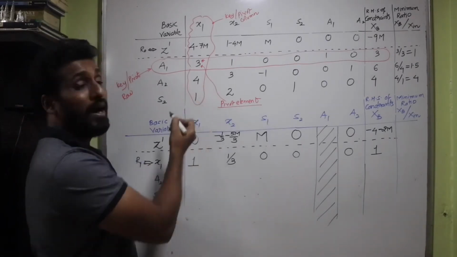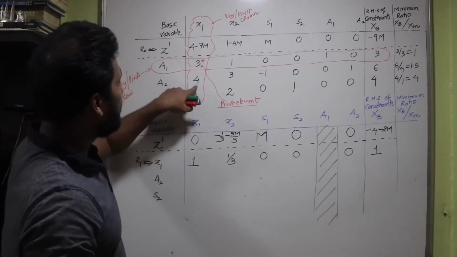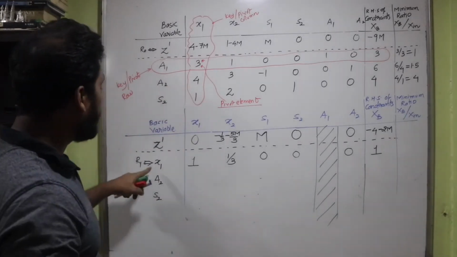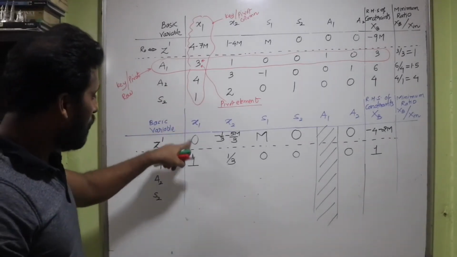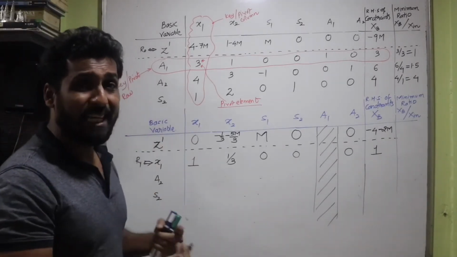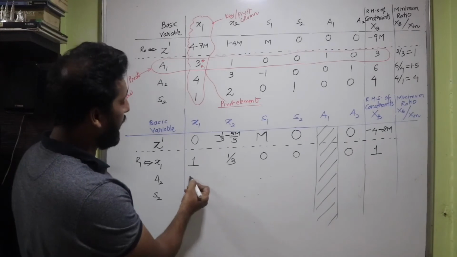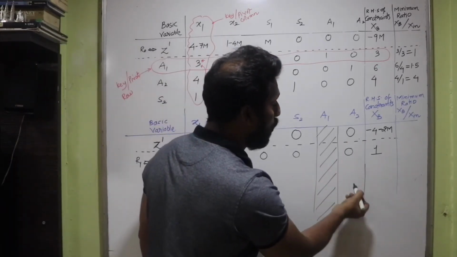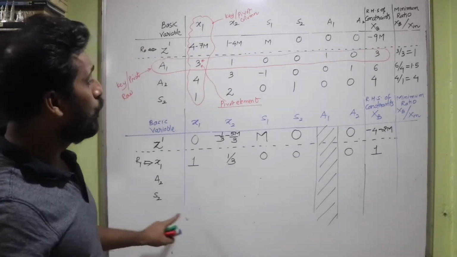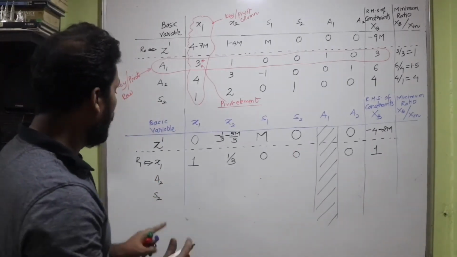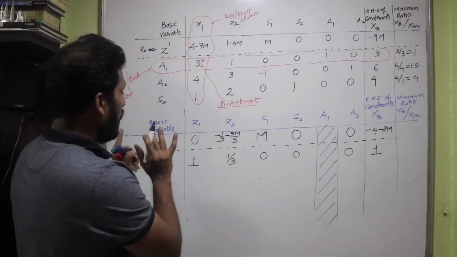So this 4 and 1 also have to become 0. So let's make these elements 0. Now you can observe from here, since x1 is your first basic variable, it has to look like 1 0 0. So you can save your time over here. You can straight away write 1 0 0. Then there is A2. So A2 is going to look like 0 1 0. Then there is S2. It is going to look like 0 0 and 1. So you have to be very careful while writing the row operation.